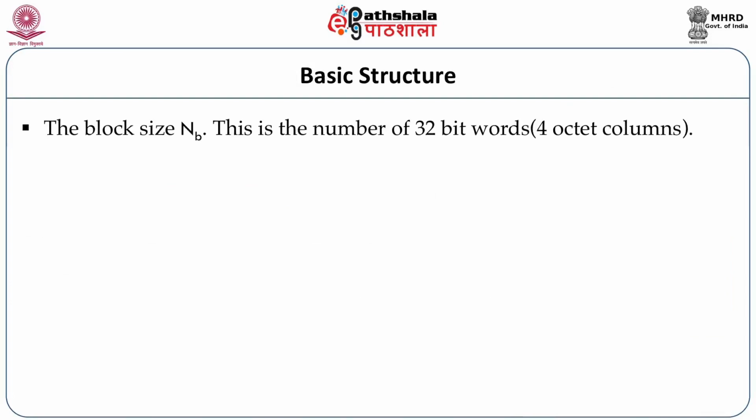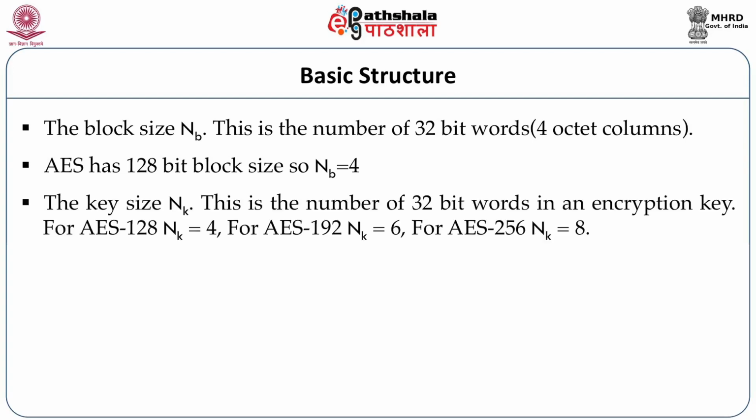If I talk about the basic structure of AES, its block size is denoted by NB. This is the number of 32-bit words. Keep in mind that AES works on an octet structure, so it's 4 octet columns. AES has a 128-bit block size, so 128 means 4 32-bit words, so NB is equal to 4. The key size is NK.